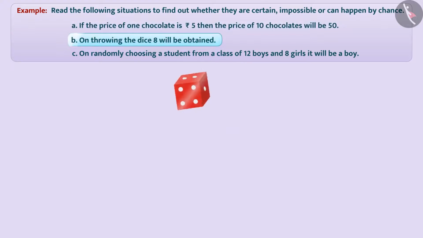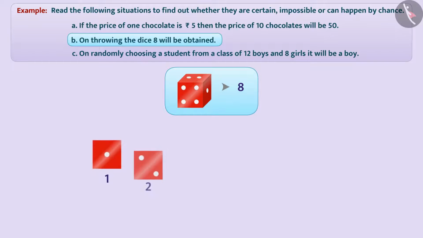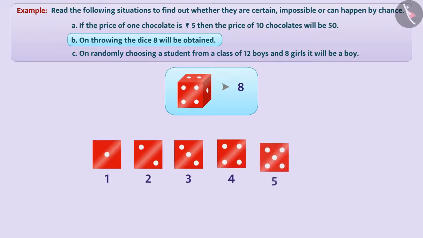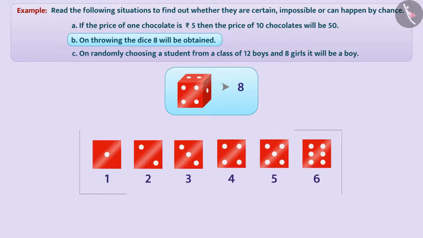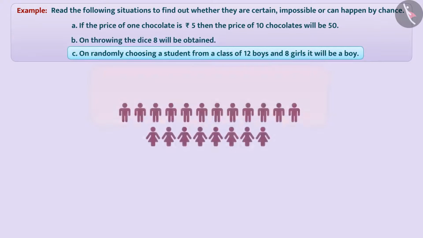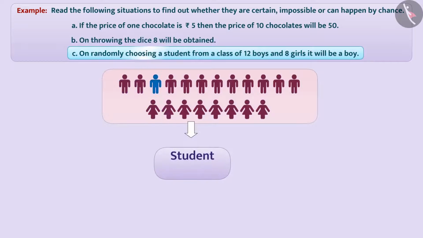On throwing the dice, 8 will be obtained. On a dice, only the numbers 1, 2, 3, 4, 5 and 6 are marked. Therefore, it is impossible to get 8 when the dice is thrown. On randomly choosing a student from a class of 12 boys and 8 girls, it will be a boy.